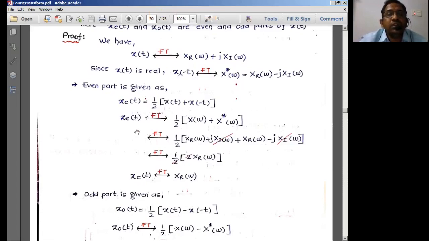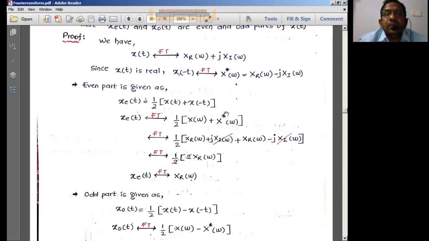Now, applying the Fourier transform to this, we normally have 1 by 2. x of t means x of omega, x of minus t means x star of omega, the complex conjugate of x of omega. Then finally I'll be having 1 by 2. Now, how can I write this x of omega? X of omega is equal to the real part of omega plus j into the imaginary part of omega.